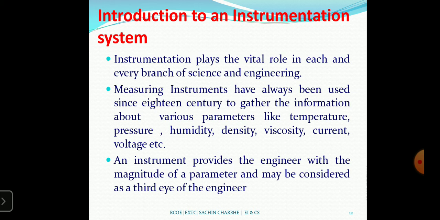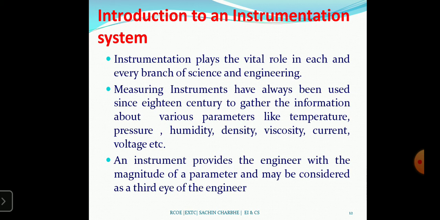Now we are in the area of IoT, and that is Industry 4.0, where IoT is basically used. That is, we can say, machine to machine communication. Now, measuring instruments have been used since the 18th century to gather information on various parameters like temperature, pressure, humidity, density, viscosity, current, and voltage. I already explained that there are 9 electrical parameters. Here I am giving a few parameters.